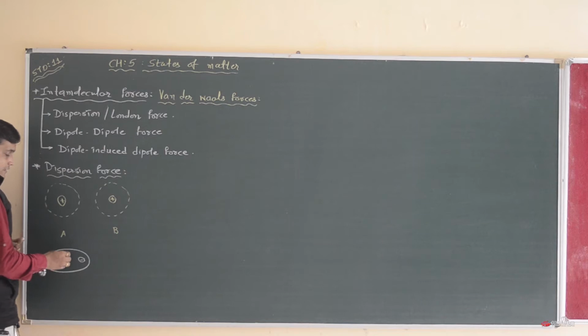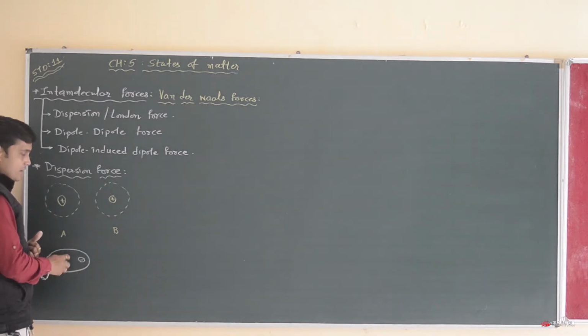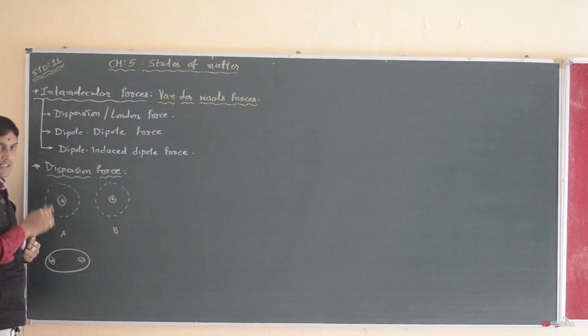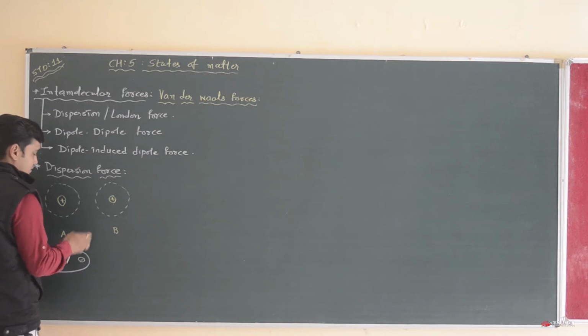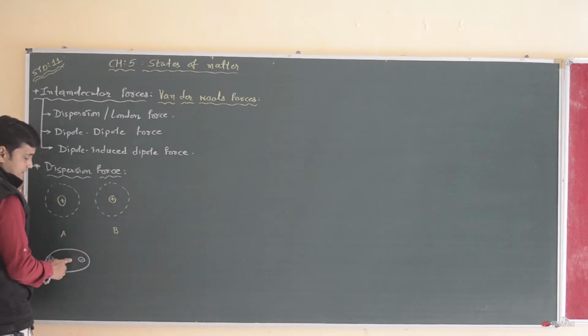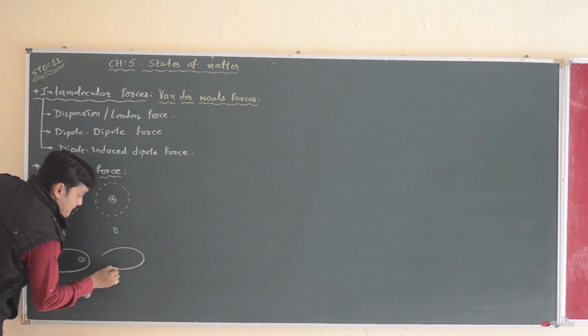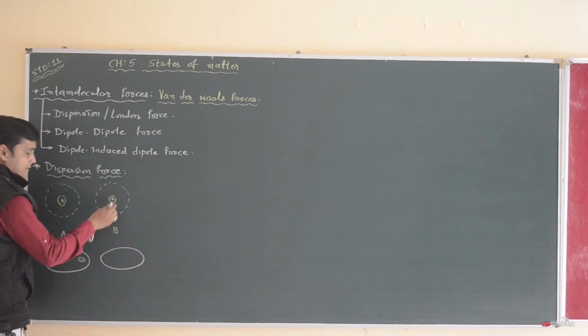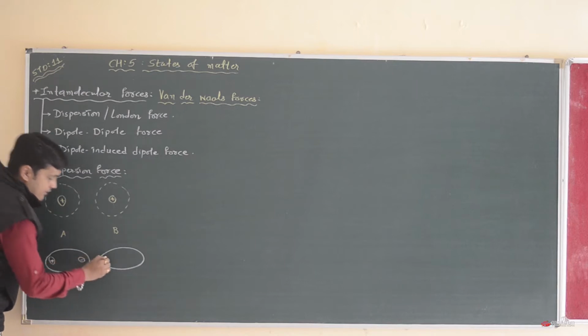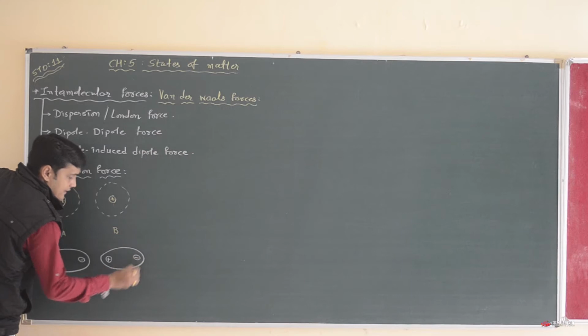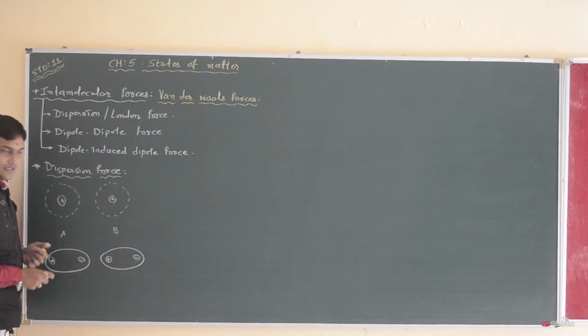So this temporary or spontaneous dipole moment in atom A will induce a dipole in atom B. Atom B will undergo the same shape or same dipolic look, with the positive tendency on the left hand side and negative tendency on the right hand side.